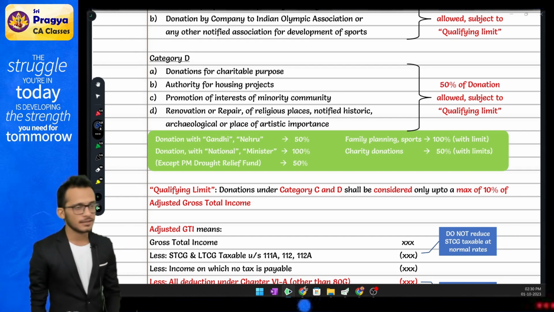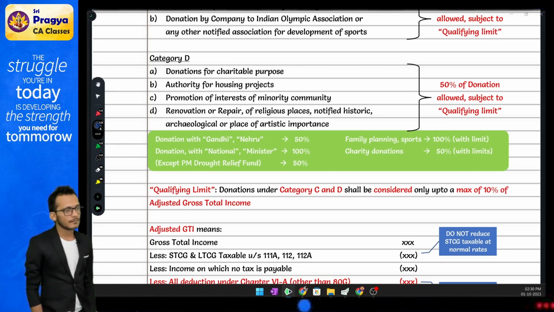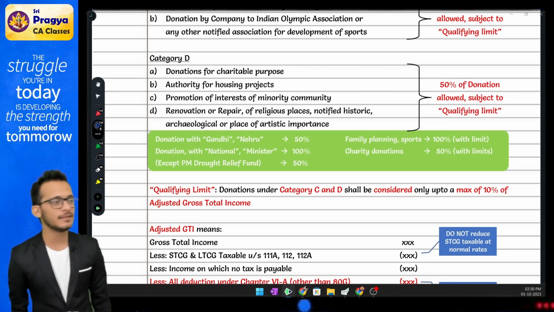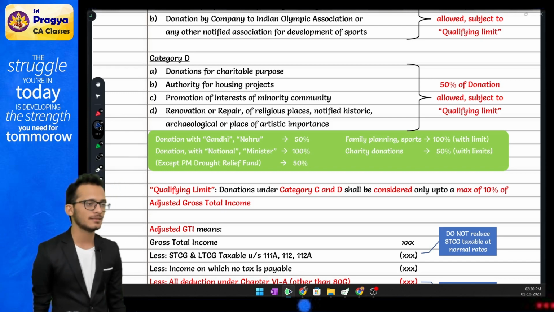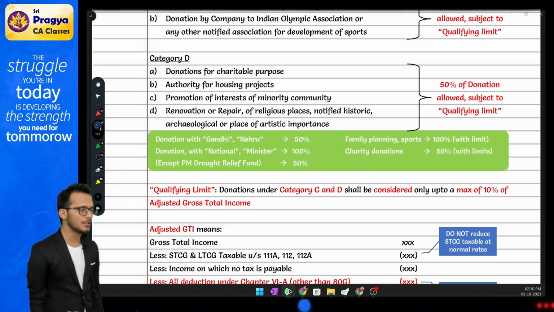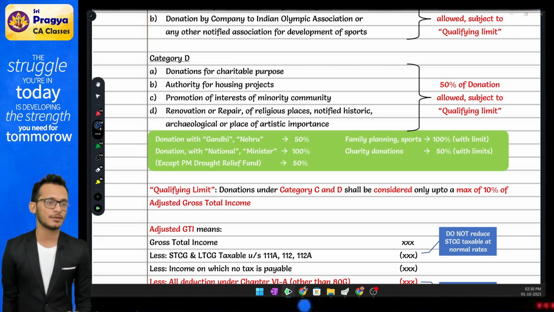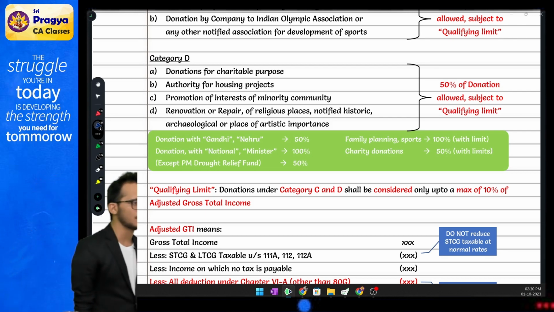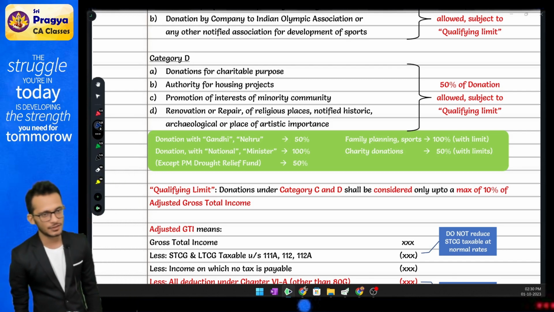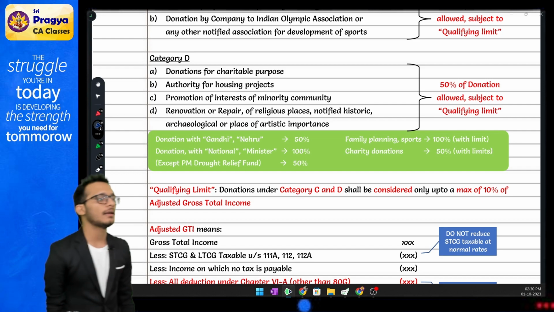Then if you have 80G, you also have 80GGB and GGC. GGB and GGC simply come and say you have made a donation to political parties, and in that case, whatever donations you made to political parties will become allowed as deduction. 100% allowed as deduction, subject to the condition that zero cash, full transaction in permissible modes. One payment in cash not allowed. Simple, straightforward game.